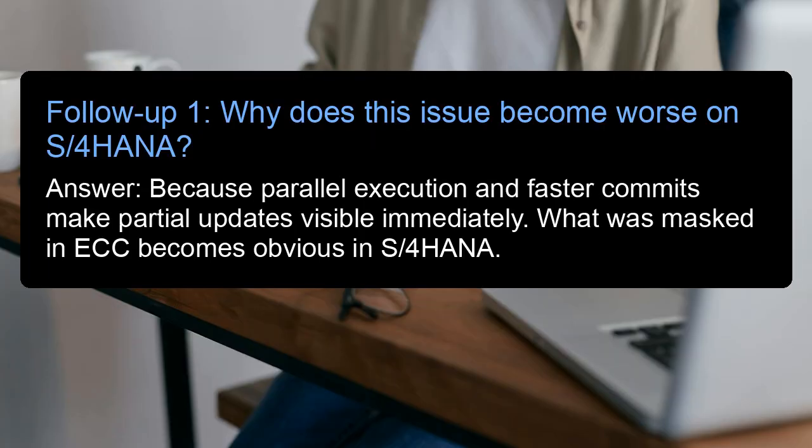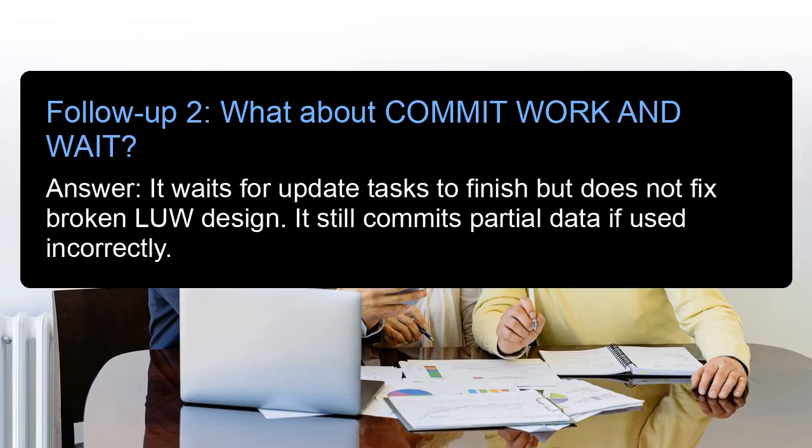Follow-up 1. Why does this issue become worse on S/4HANA? Answer: because parallel execution and faster commits make partial updates visible immediately. What was masked in ECC becomes obvious in S/4HANA. Follow-up 2. What about commit work and wait? Answer: it waits for update tasks to finish, but does not fix broken LUW design. It still commits partial data if used incorrectly.